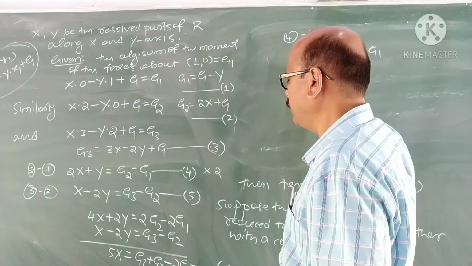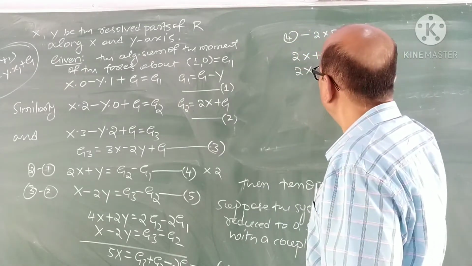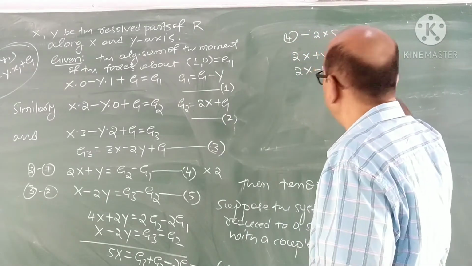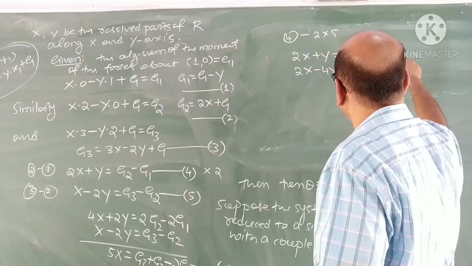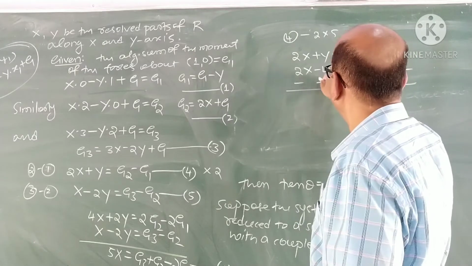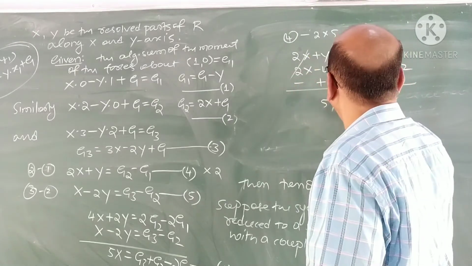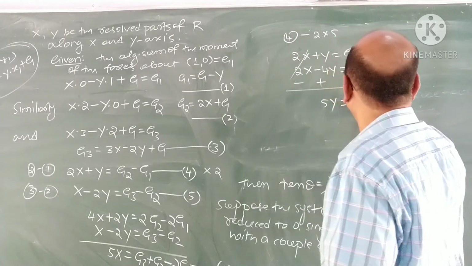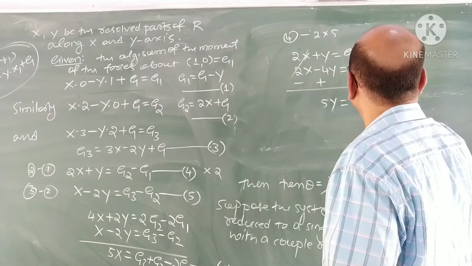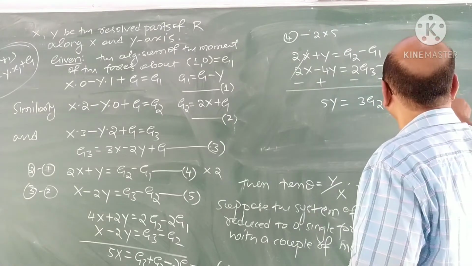And 2x minus 4y is 2g3 minus 2g2. Minus, this cancels, 5y is 3g2 minus g1 minus 2g3.